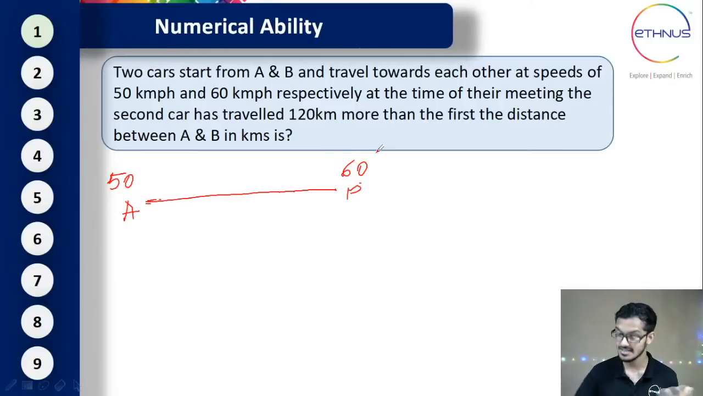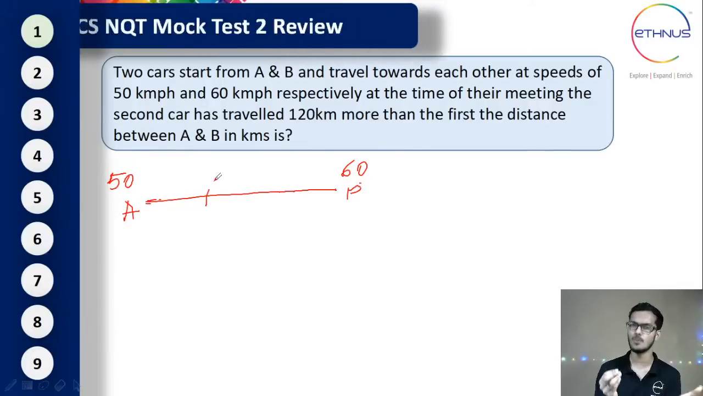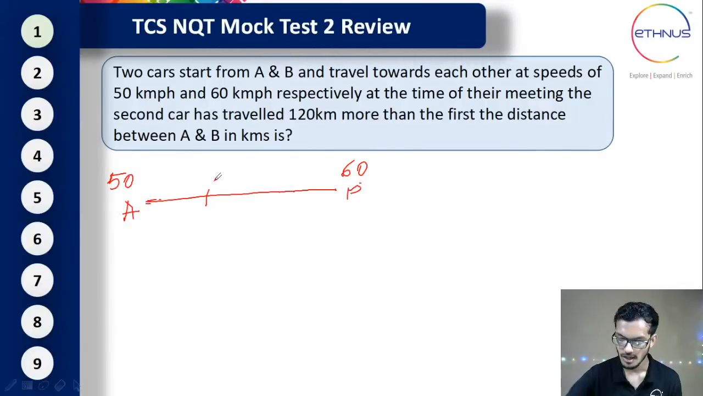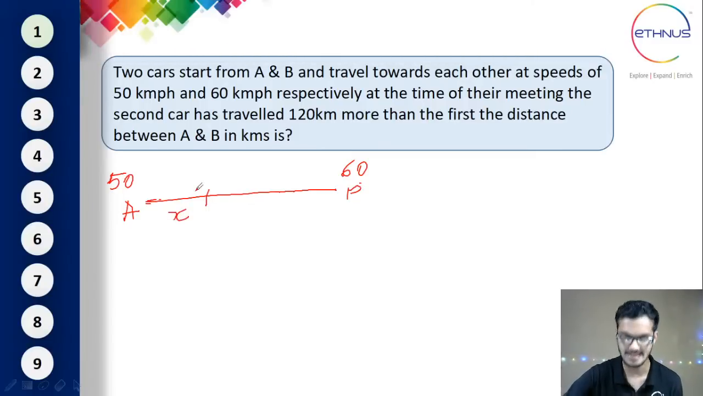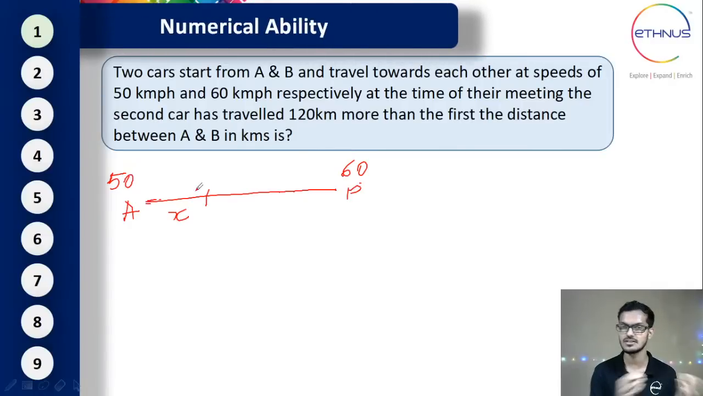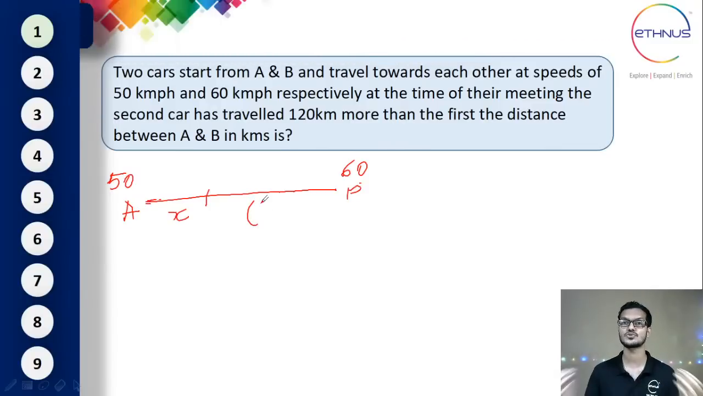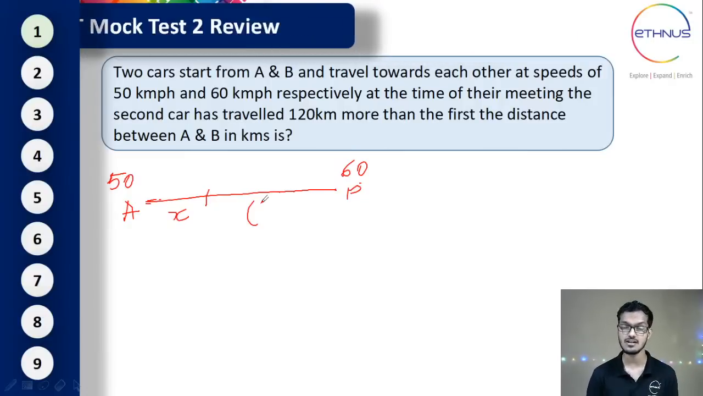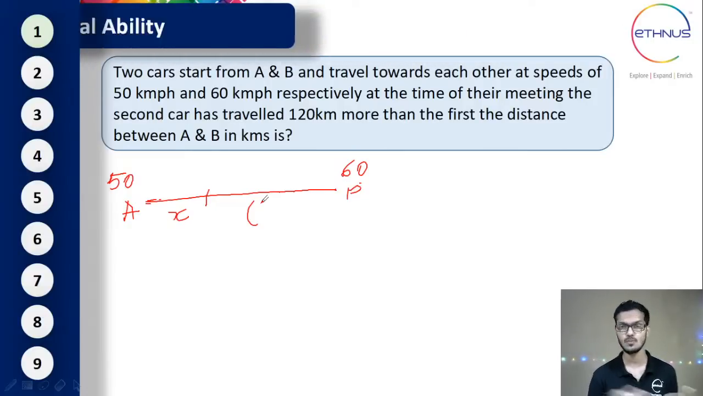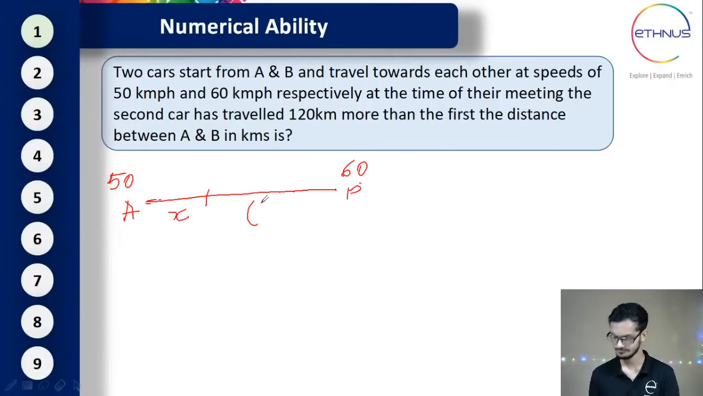When you see these speeds, we can assume that they're meeting somewhere here. The car which is moving at 60 km per hour would definitely have covered more distance before they meet each other. But what is that extra distance? It is 120 km. So let me consider the distance traveled by the car moving at 50 kilometers per hour as x. Definitely let me know in the live chat what is the distance traveled by the car which moves at 60 kilometers per hour, which starts from B. If I consider x as the distance covered by the car which traveled at 50 kilometers per hour, what do you think is the distance traveled by the other car?